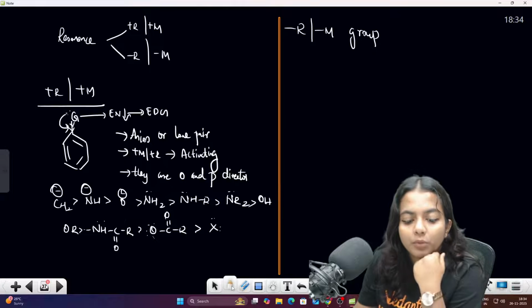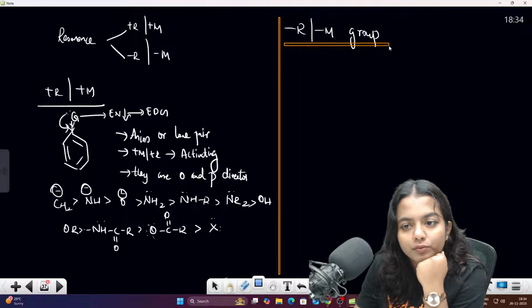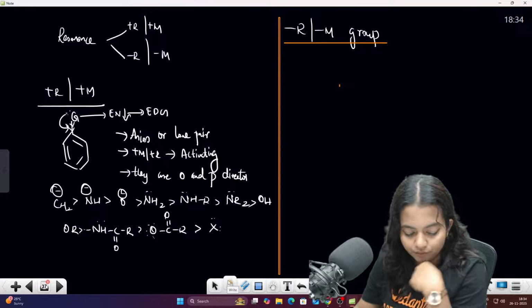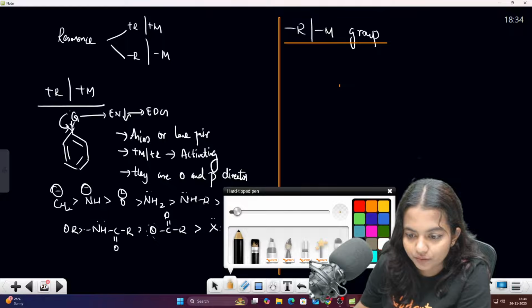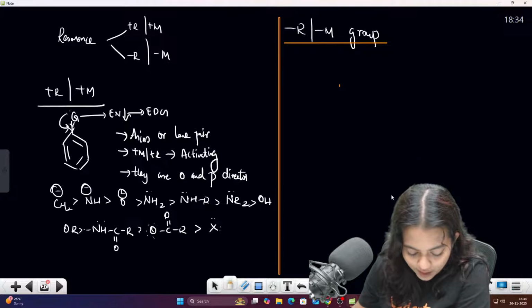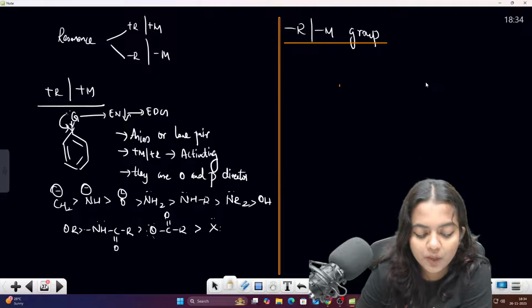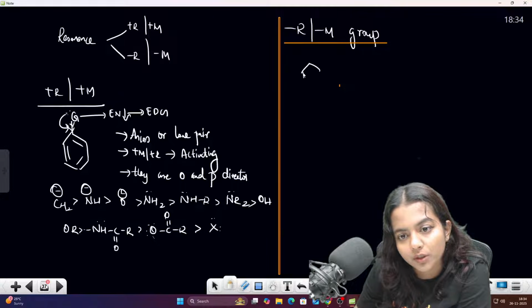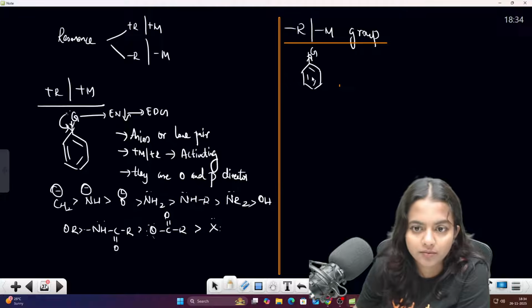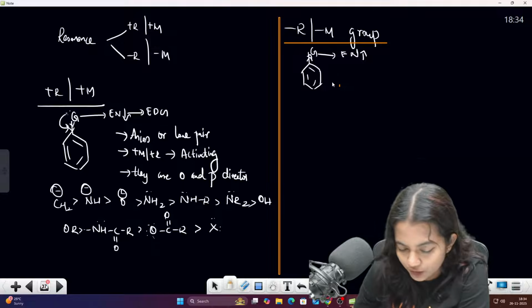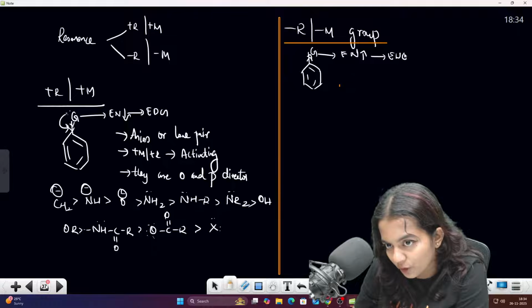Now minus R or minus M group சொல்றது எதா இருக்கும்? Which one showing minus R or minus M? Tell me children, which one will be showing minus R? Negative group, which means, I'll give you an example. They are taking the electrons from the benzene. Okay, so they will be more electronegative. Correct? Electronegativity will be more, which means electron withdrawing group.